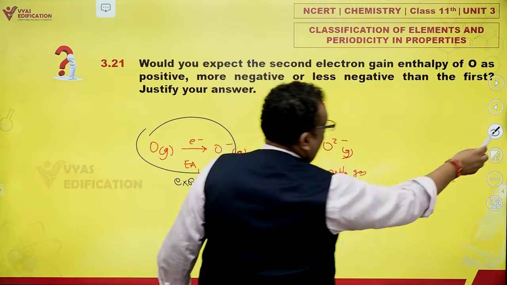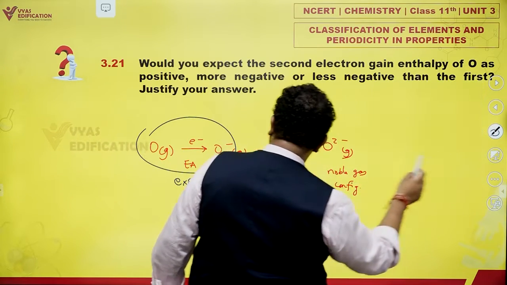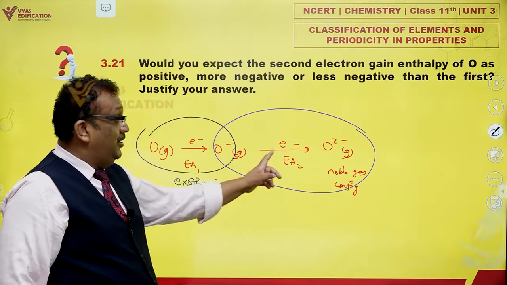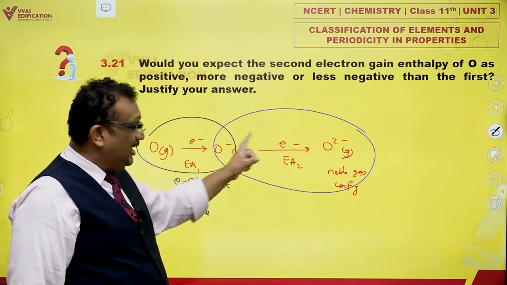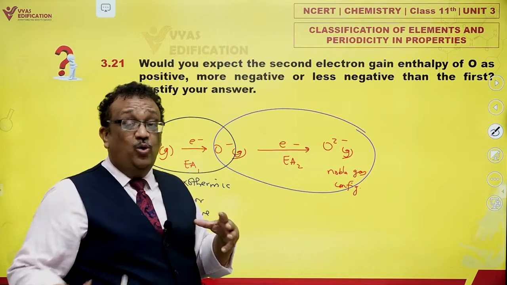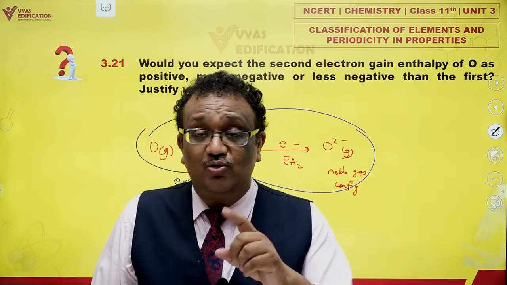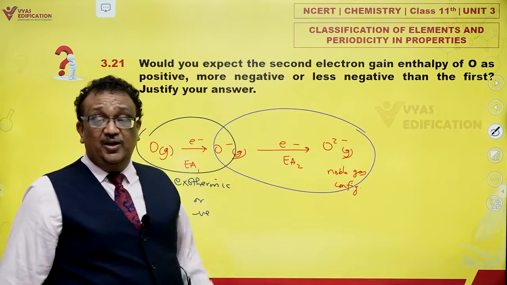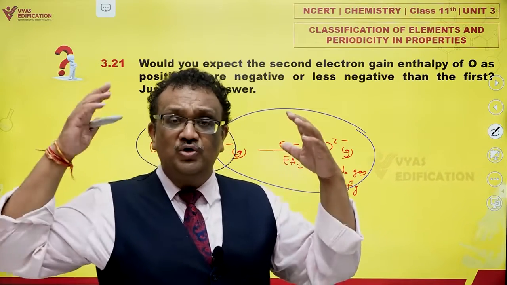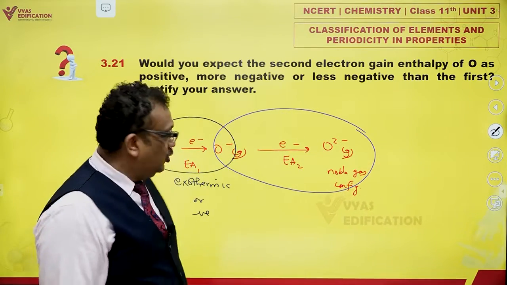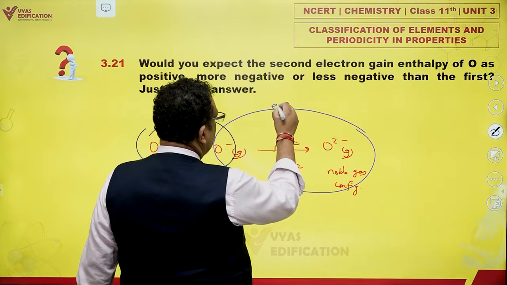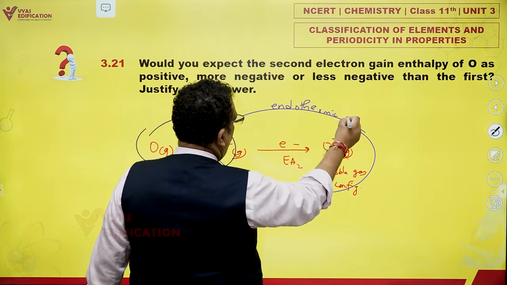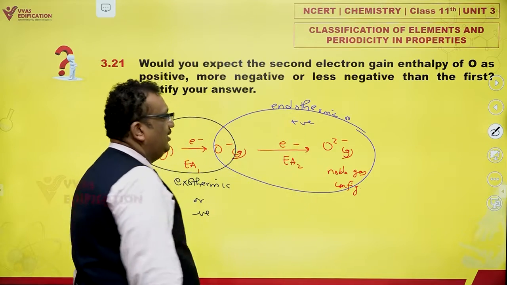On the other hand, if you have O minus giving you oxide ion, this second electron has to enter O minus against the electrostatic repulsion of the first electron, and this electrostatic repulsion becomes the most major factor, so much so that it becomes strongly endothermic or positive.